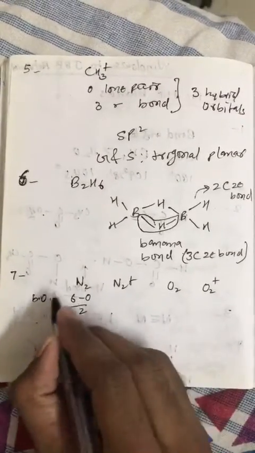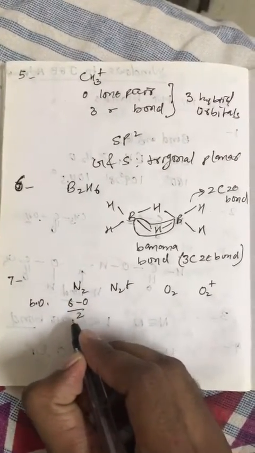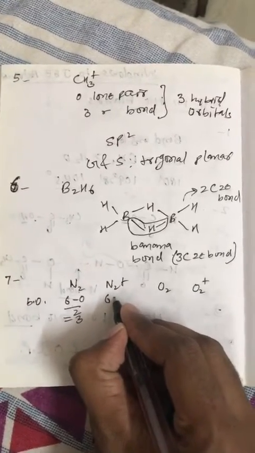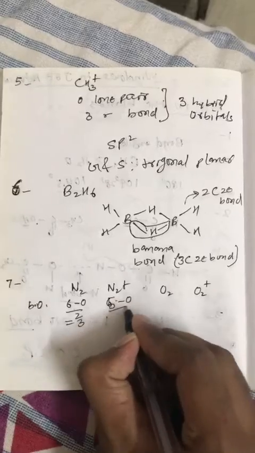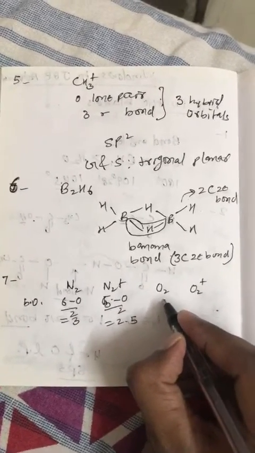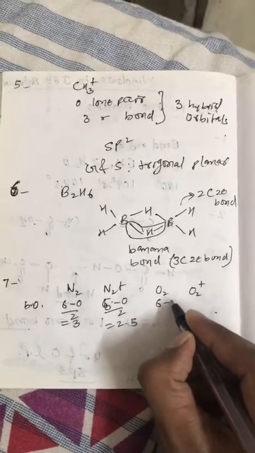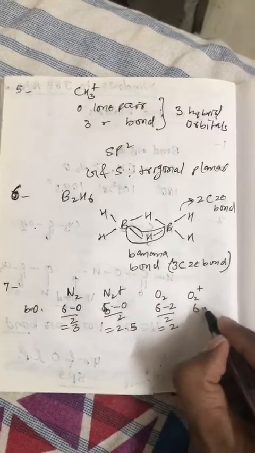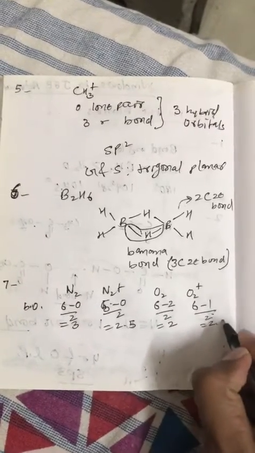Question number 7. Now bond order of N2 is 3. Bond order of N2 positive is 2.5. Bond order of O2 is 2. Bond order of O2 positive is 2.5.